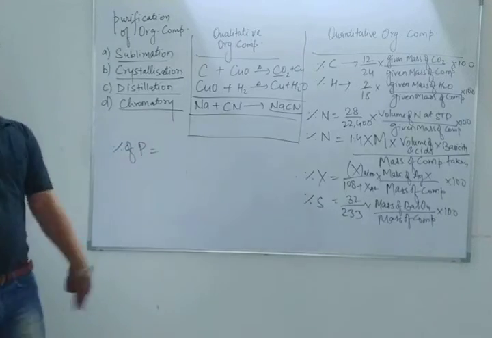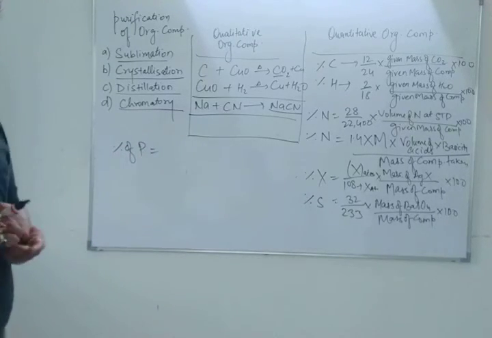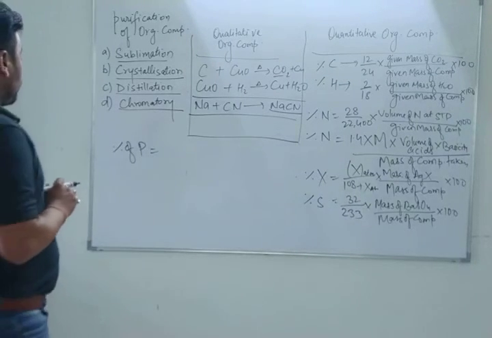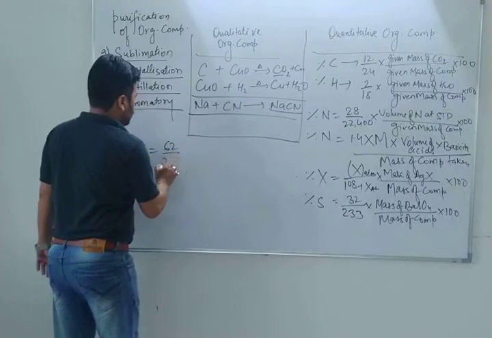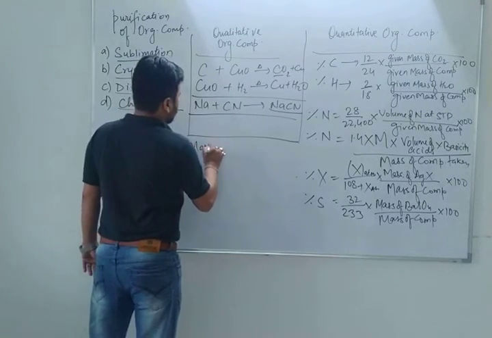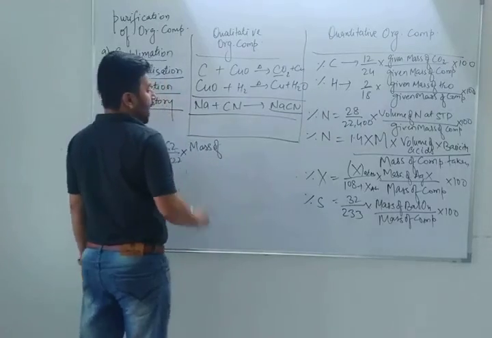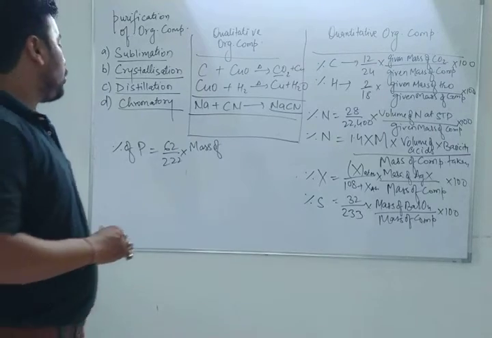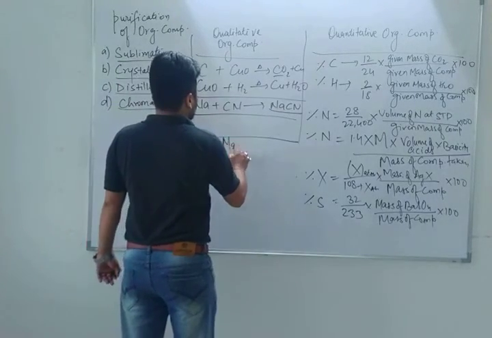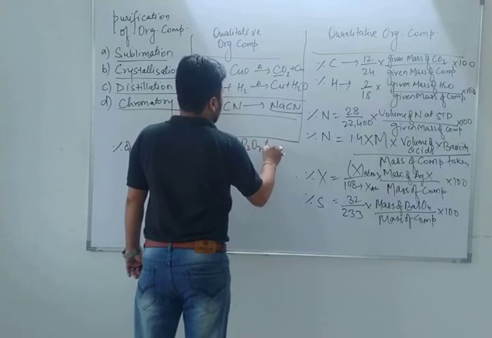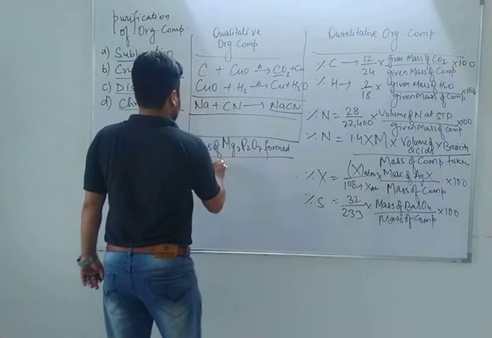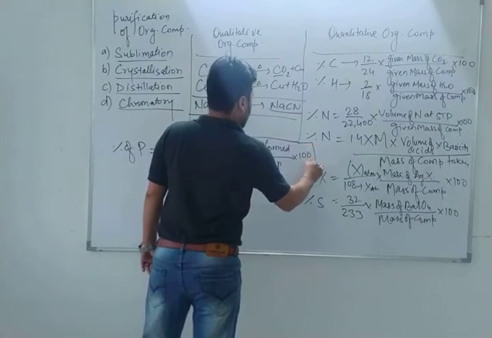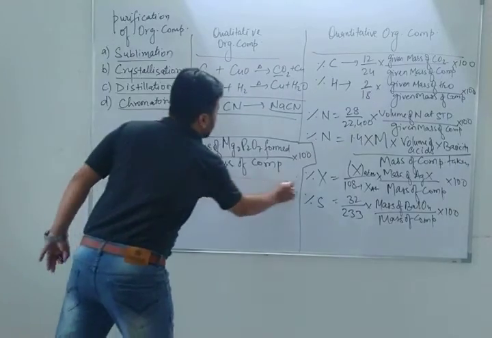Through the magnesium pyrophosphate: 62 upon 222 into the mass of Mg2P2O7 formed upon mass of the compound into 100. So this is the value of percentage of phosphorus.